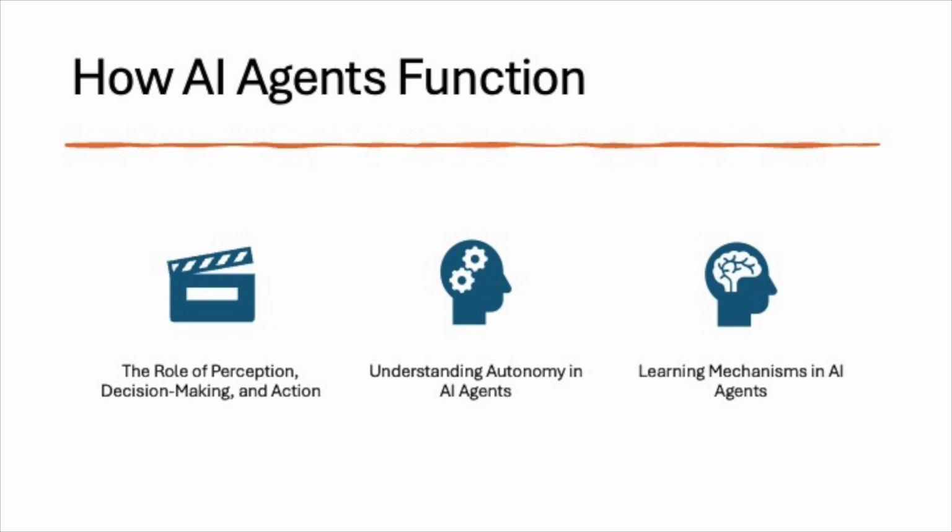Autonomy in AI agents can range from partial autonomy, where agents perform predefined tasks based on certain conditions, to full autonomy, where the agents not only perform tasks but also adjust their strategies and objectives based on real-time feedback from the environment. For example, an autonomous drone can fly along a pre-planned path while avoiding obstacles in real time, making decisions about its route without needing direct control from a human.